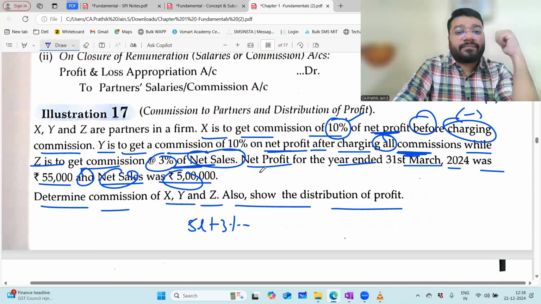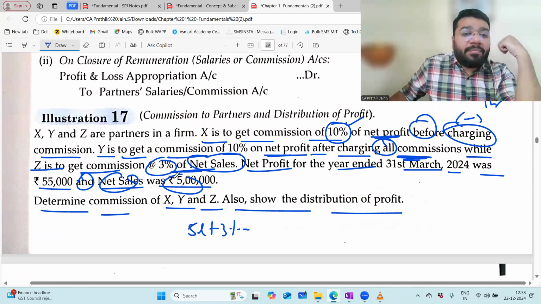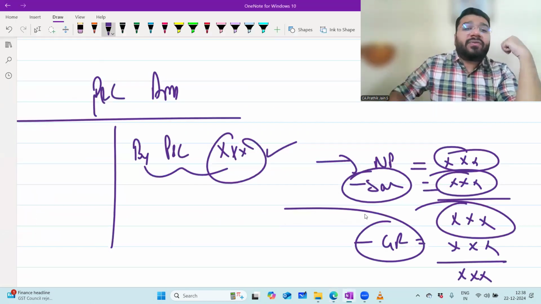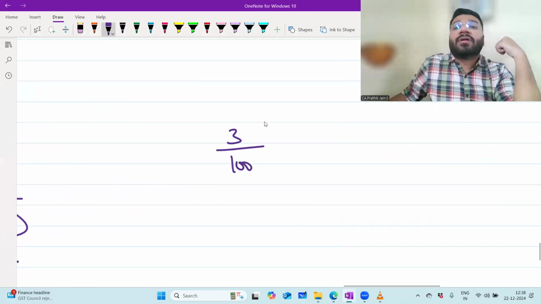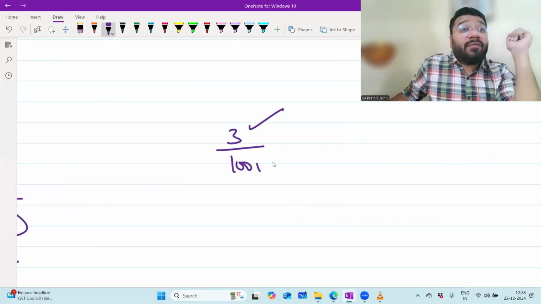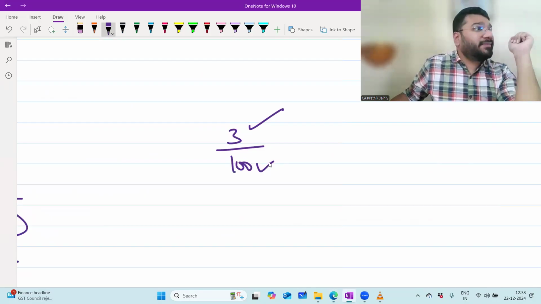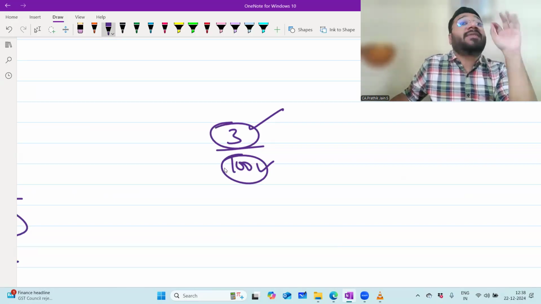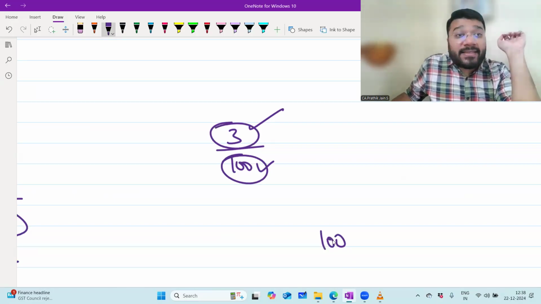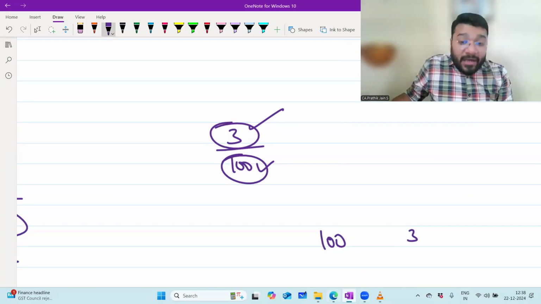Any problem? No, sir. 3% is the commission. What is the meaning of 3%? 3% means 3 by 100. So 3 rupees is commission for every 100 rupees of net sales. So when my net sale is 100 rupees, what is my commission? 3 rupees.